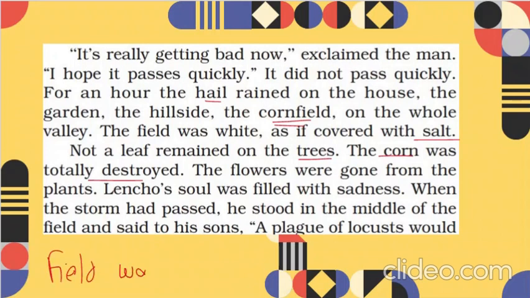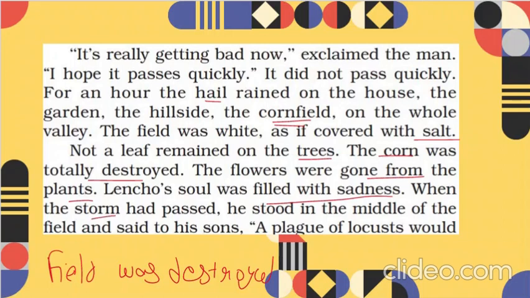the field was destroyed. Why was it destroyed? Due to the hail, it was destroyed. The flowers were gone from the plants. Lencho's soul was filled with sadness. Obviously, he was expecting rain so that his crop goes better, but now instead of getting better, it got worse.